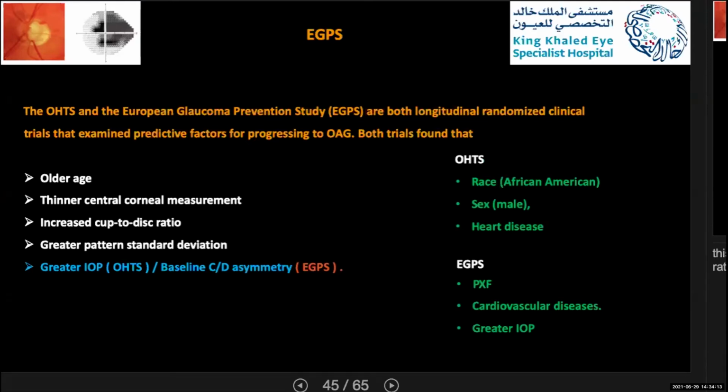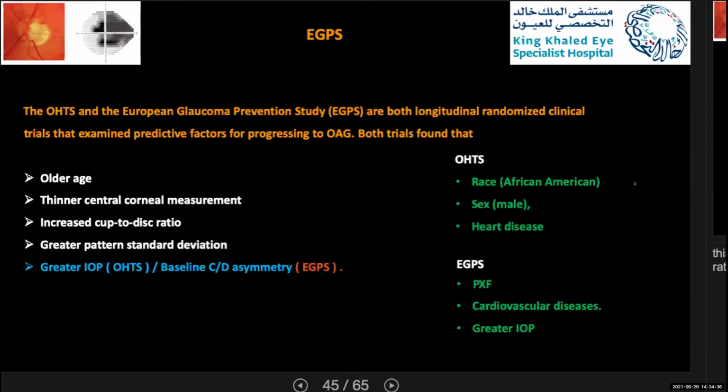They have more risk to develop primary open-angle glaucoma in both studies. High IOP in the ocular hypertension treatment study alone, baseline cup disc ratio asymmetry in the European glaucoma prevention study was a risk factor, while the other one on the right side only they found the univariate analysis to be